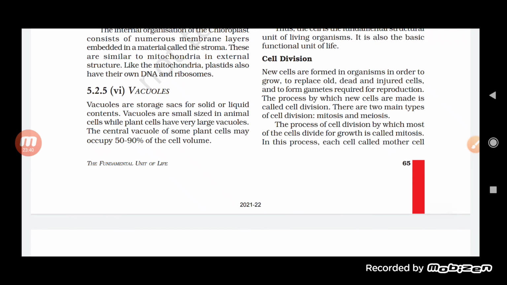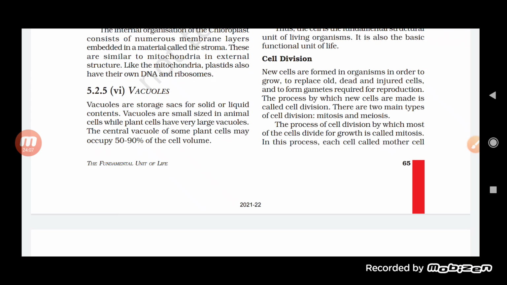Now there is a term, students, that is cell division. How does the cell divide? We have understood about the cell, but one cell is divided into two cells. And how does this cell division take place? Basically, the old cells, which are dead or injured, are replaced by new cells. And how does the formation of a new cell occur? The formation of a new cell occurs through gamete formation.